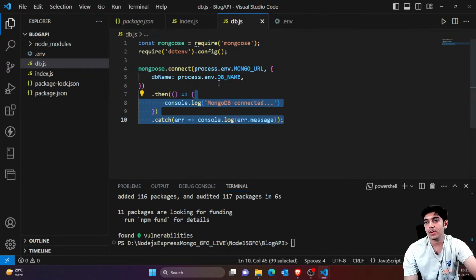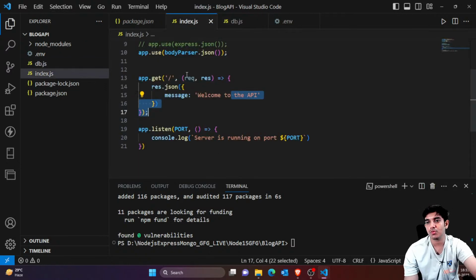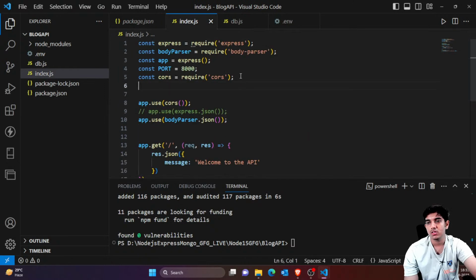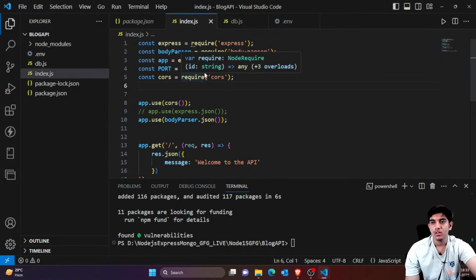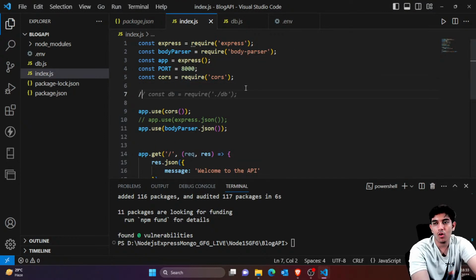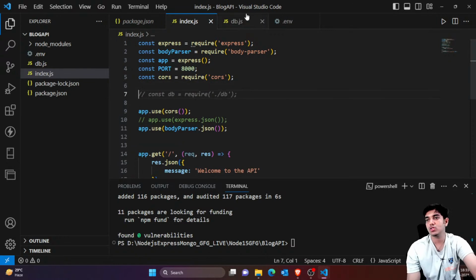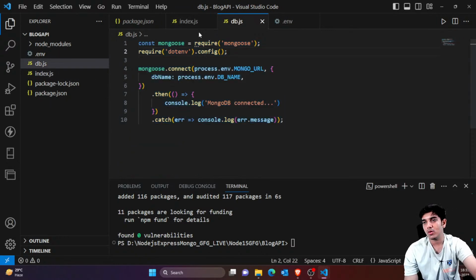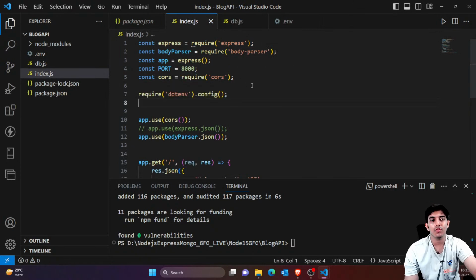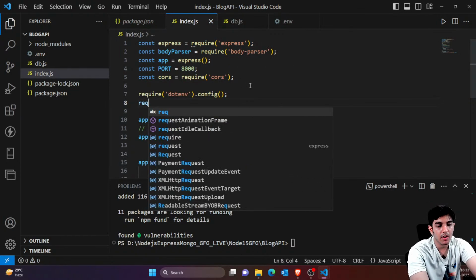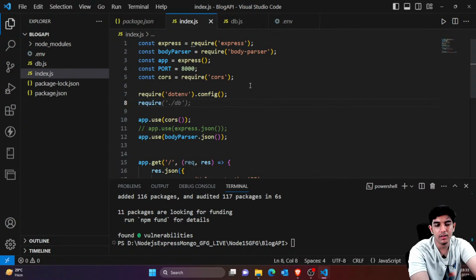Now what you want is you simply need to call this whenever your application runs. For that you need to just use the db.js. How you can actually do this? You can simply say require db.js. First of all, I also want to use .env, so I'd be copying this and pasting it here because .env would be used everywhere. So require, and inside this you just have to specify the path of DB.